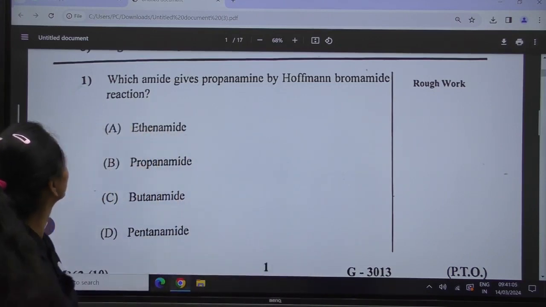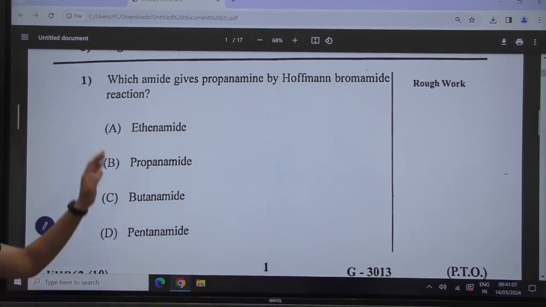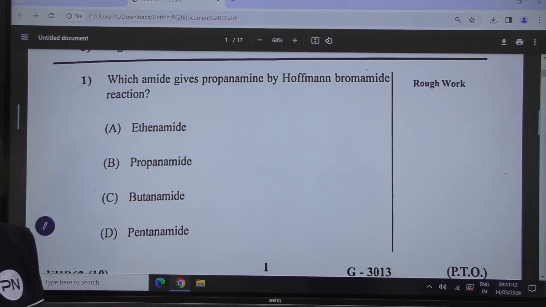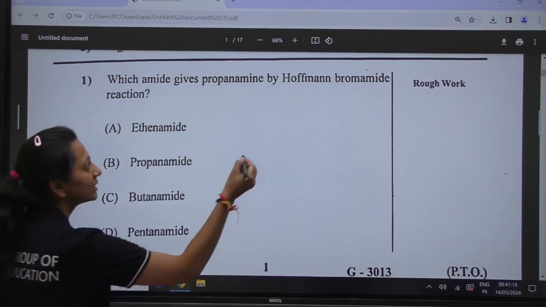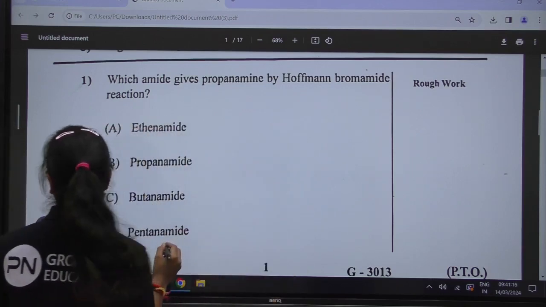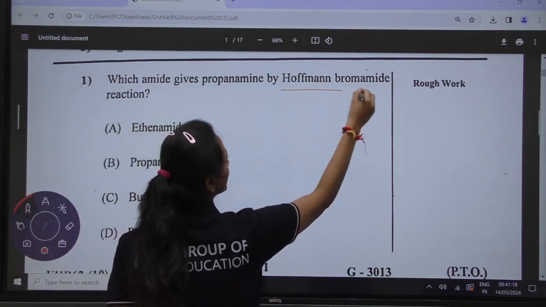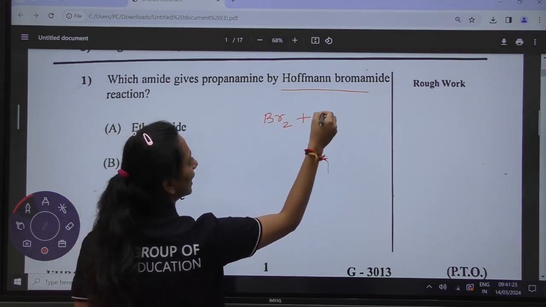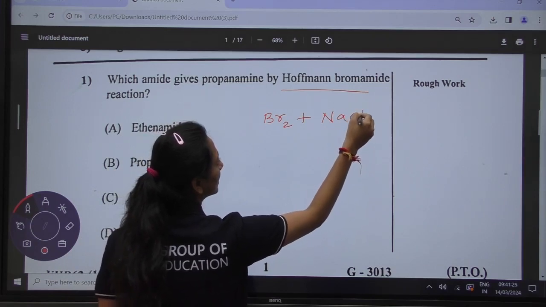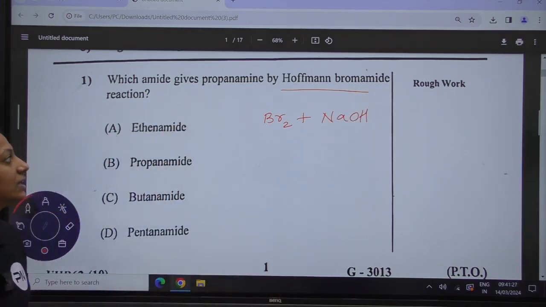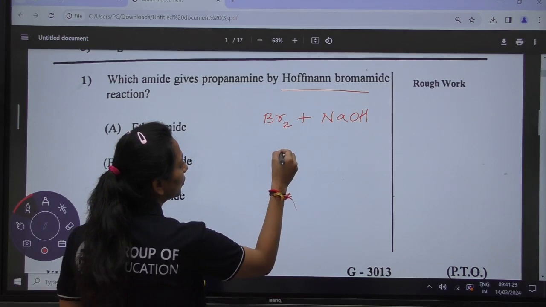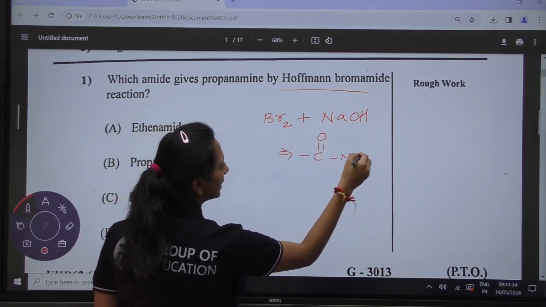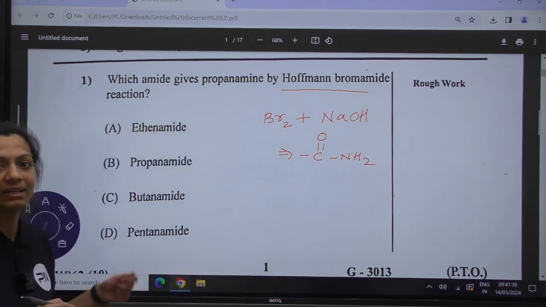First of all, we will go with question number 1, which is: which amide gives propanamide by Hofmann-Bromamide reaction? In Hofmann-Bromamide reaction, we are using the reagent Br2 in presence of ethanolic NaOH. In this reaction, the carbonyl group of the amide gets eliminated from the respective amide.